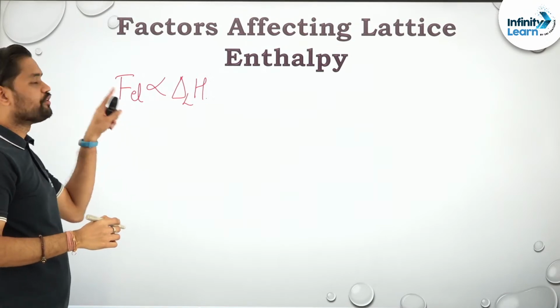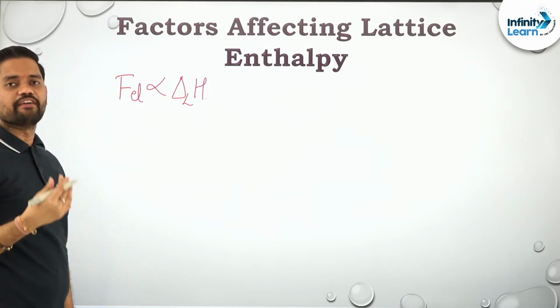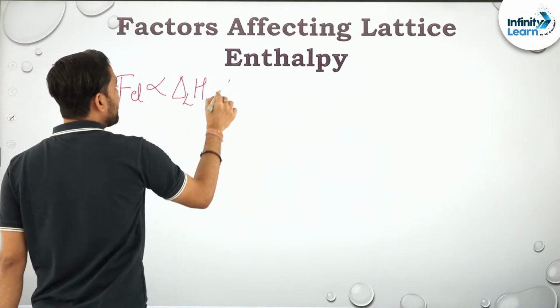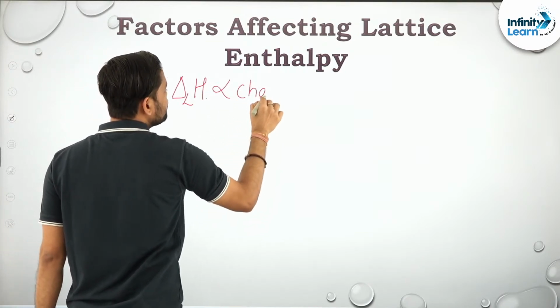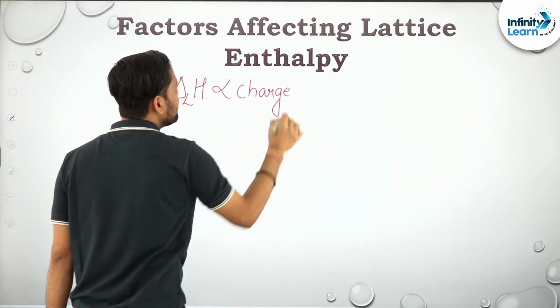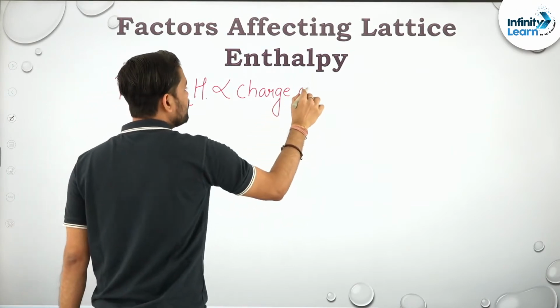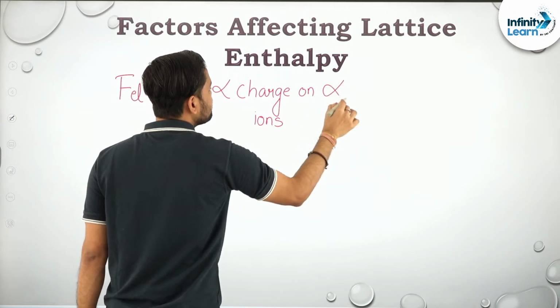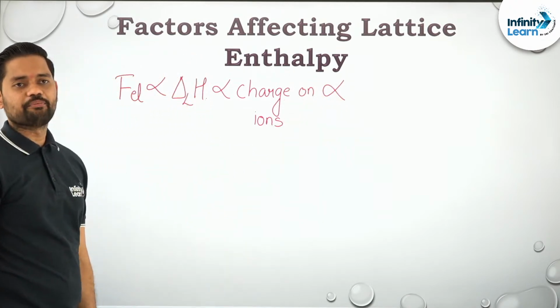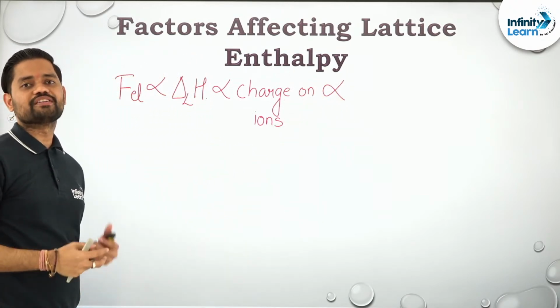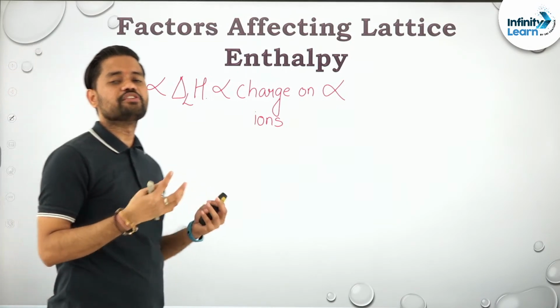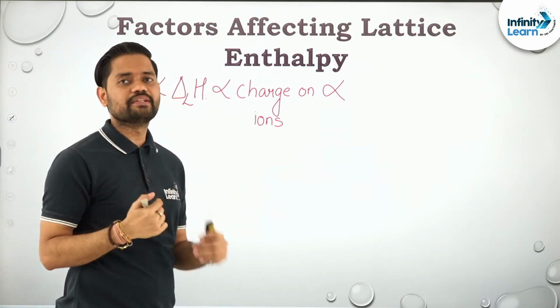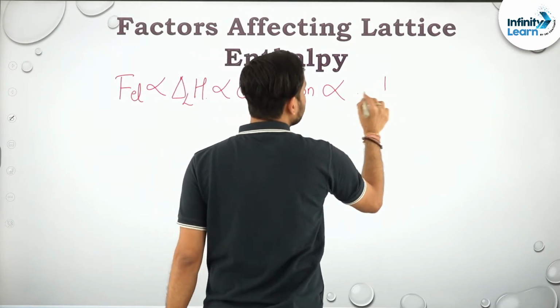This electrostatic force of attraction will be more if the charge on ions are more. So it is directly proportional to what? Charge on ions, right? Which is again proportional to the distance or the size of an atom. More the distance or more the size of the atom, less will be the lattice enthalpy, and hence it is inversely proportional.